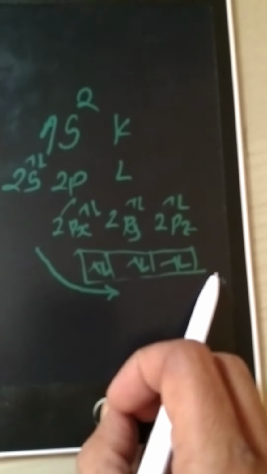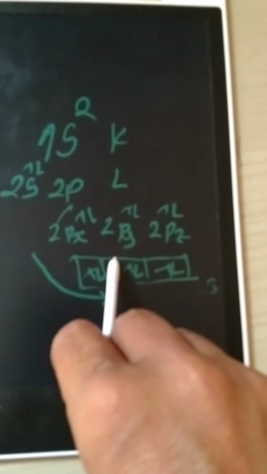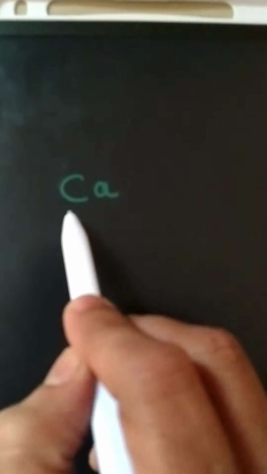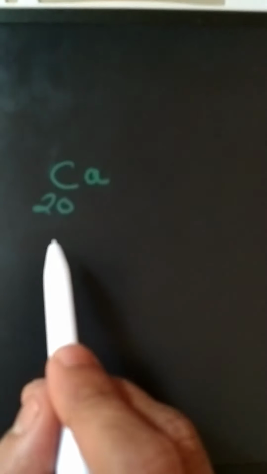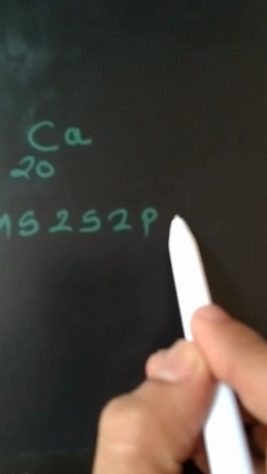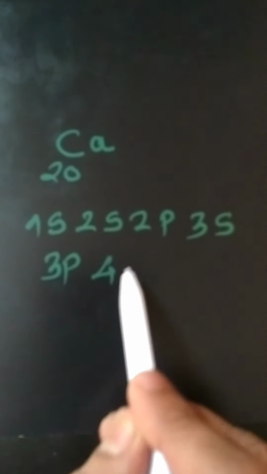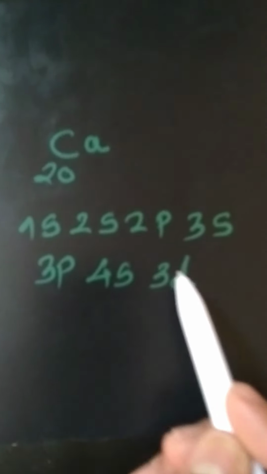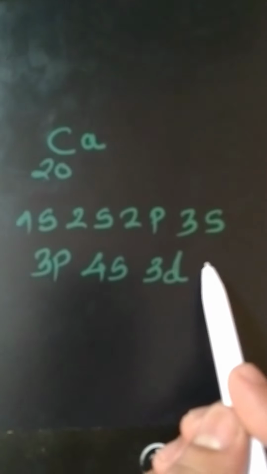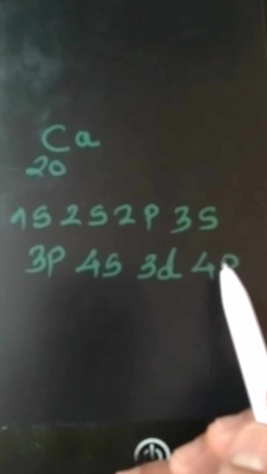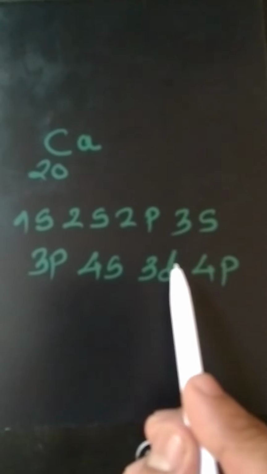So these three rules explain how the electrons are filled in the atomic orbitals of the periodic elements in the four blocks s, p, d and f. Suppose one example: if we have to determine the configuration of calcium, atomic number 20, how is it determined? In the orbital sequence 1s, 2s, 2p, 3s, the next orbital is 3p, then 4s is filled first, after that 3d, then the next orbital is 4p, because 4s has lower energy than 3d.